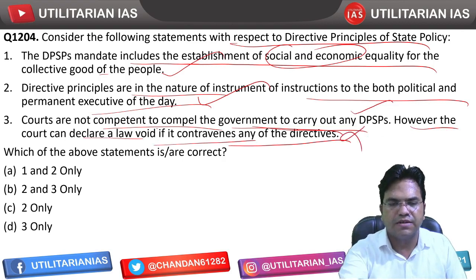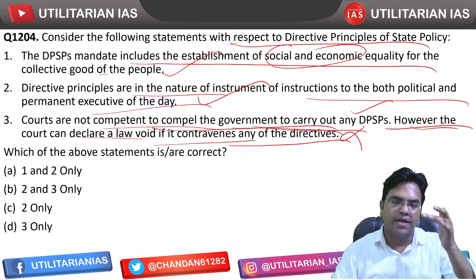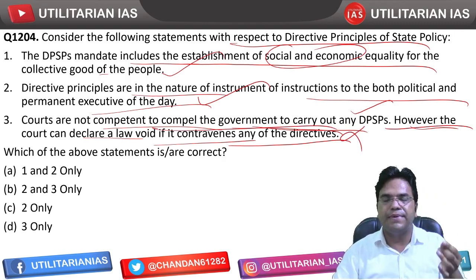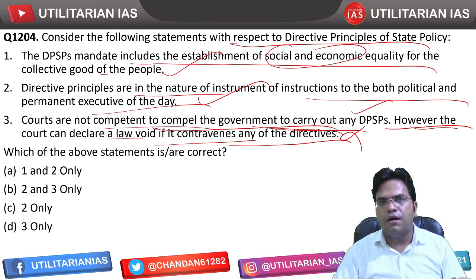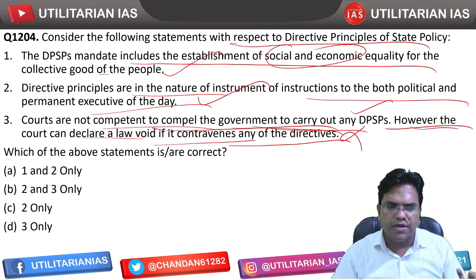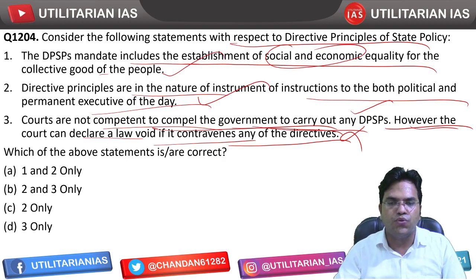That's incorrect. First segment was correct, but the second segment of the third statement is incorrect. Courts cannot declare any law void because DPSP is not justiciable. If DPSP would have been justiciable, then if any law passed either by the state legislature or parliament violated the spirit of the DPSP, then the court could have declared that law void. But because it is unjusticiable, courts cannot do that, right?